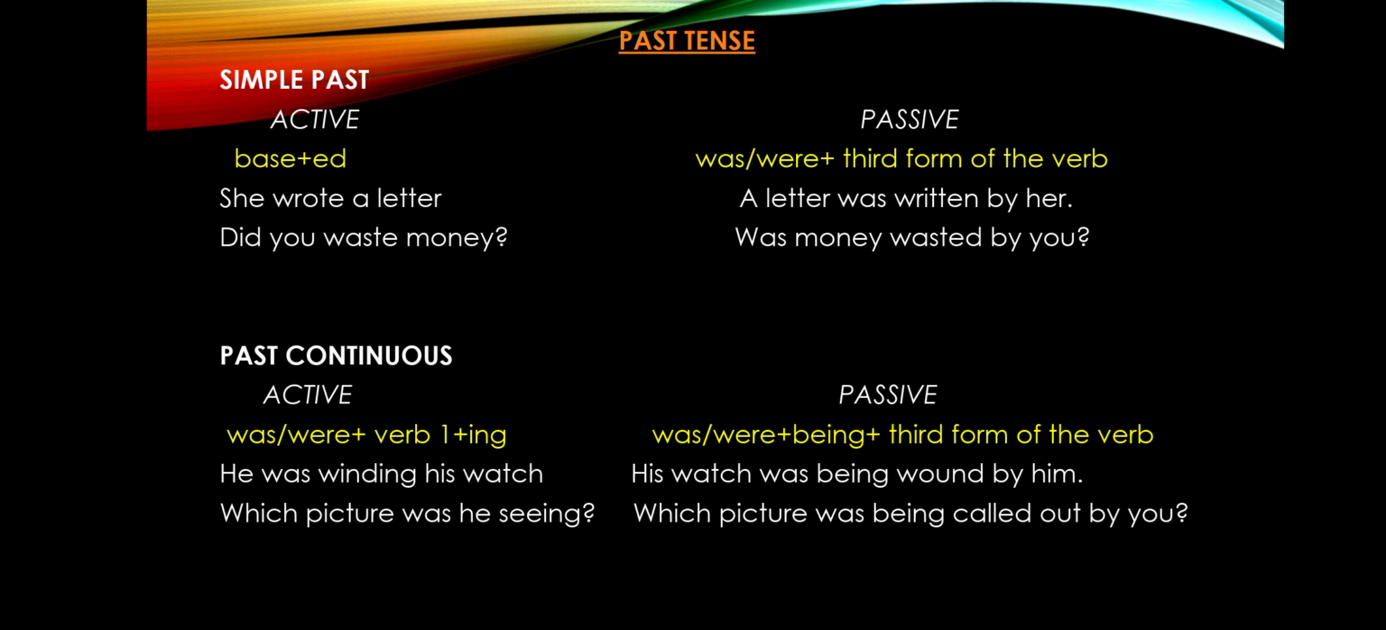Now, past continuous tense. As we know that in continuous tense, we have to add being. So, was, were plus verb form 1 plus ing will change into was, were plus being plus third form of the verb. So, he was winding his watch. The passive sentence would be his watch was being wound by him. Which picture was he seeing? Which picture was being seen by him? This would be the passive sentence.